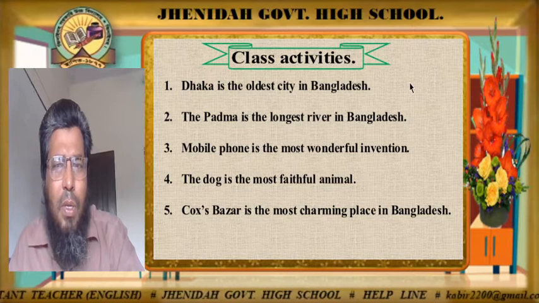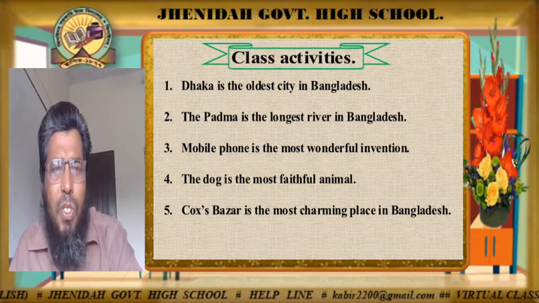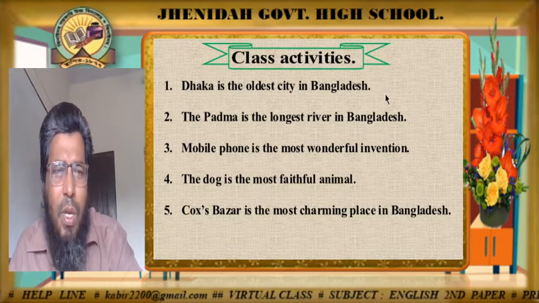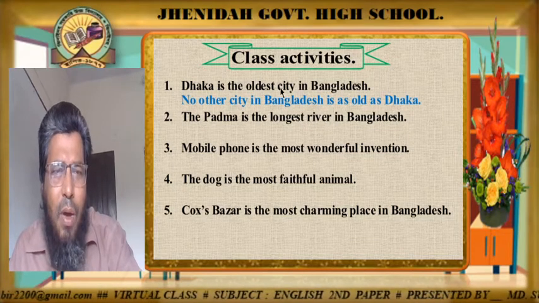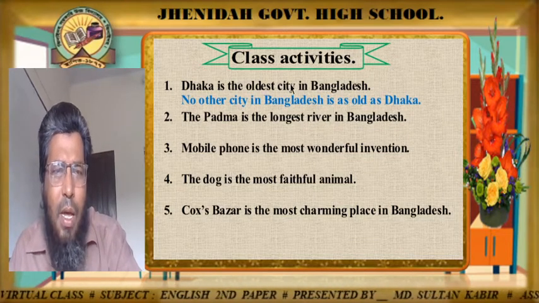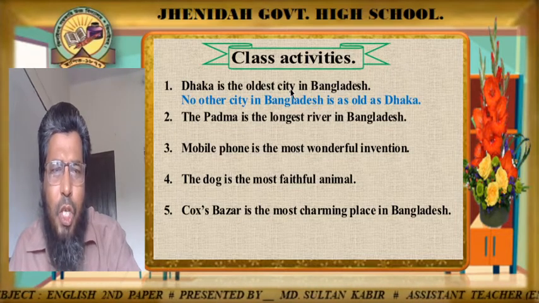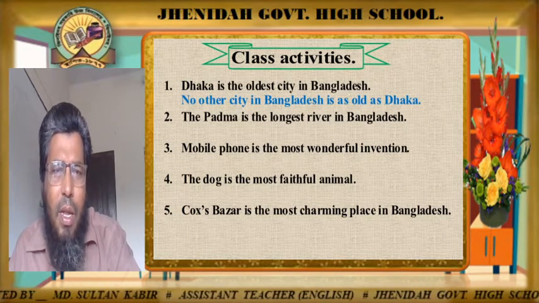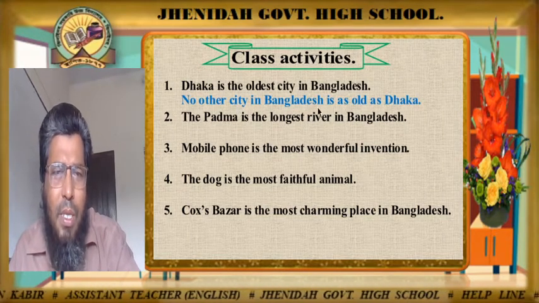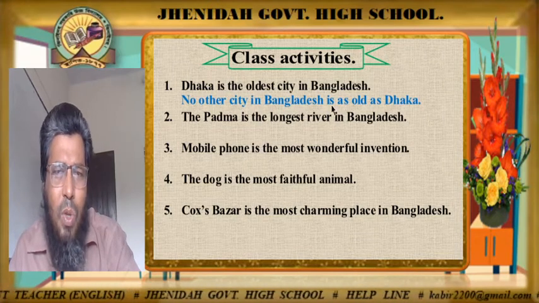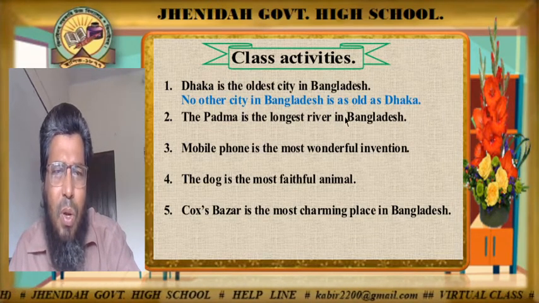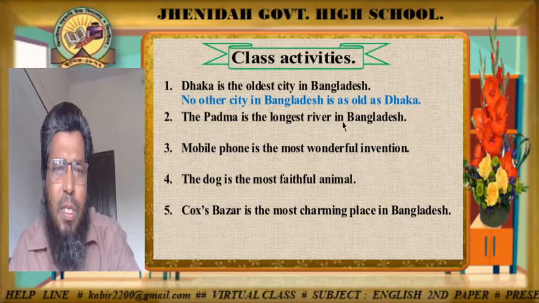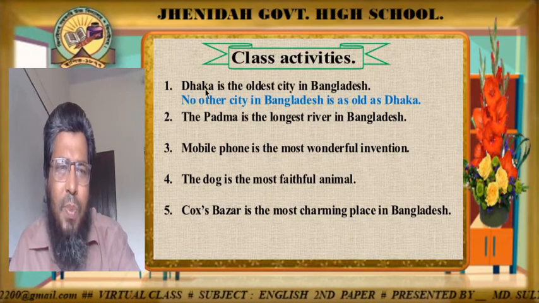Now look at the answer of the first sentence. Dhaka is the oldest city in Bangladesh. As this sentence has the, we will write down no other at the beginning, and then the noun after the adjective oldest, and here the noun is city. So we have write down here city, and the extension in Bangladesh, and the verb here is also is, because the city is third person singular number, that's why is, and then as, and the base form of oldest is old. Then again as, and then the subject of the sentence.